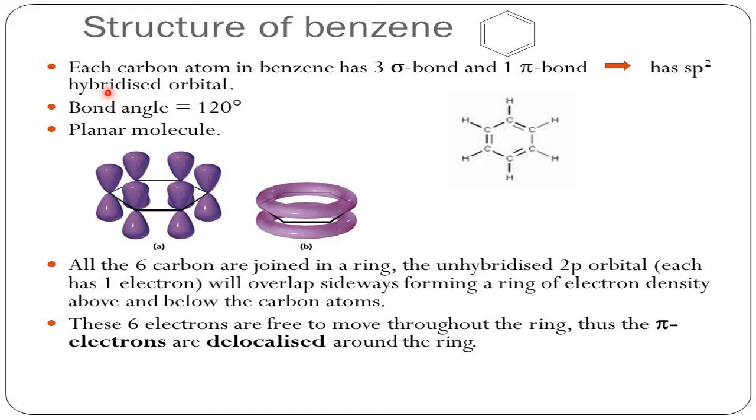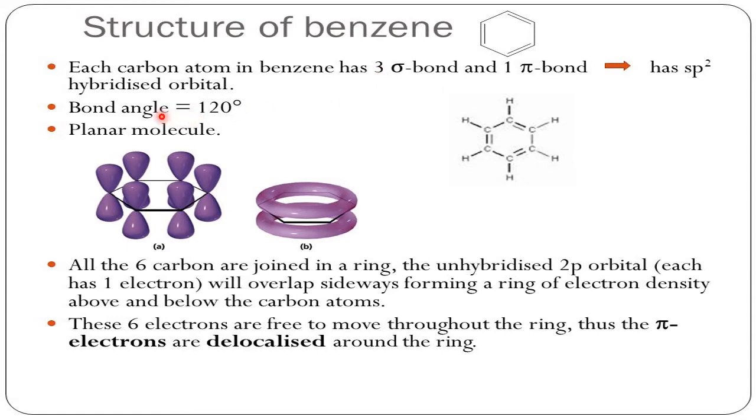Each carbon atom in benzene has 3 sigma bonds and 1 pi bond. There are 6 carbons, and 1 carbon is here. So this is one sigma, this is the second sigma, this is the third sigma. So each carbon has 3 sigma bonds and 1 pi bond. Here is the pi bond. This is the explanation for this statement.